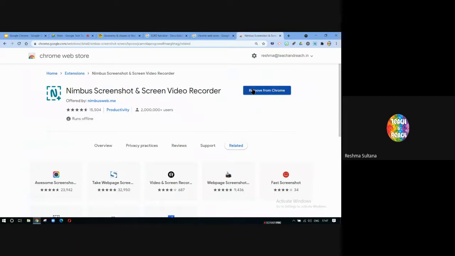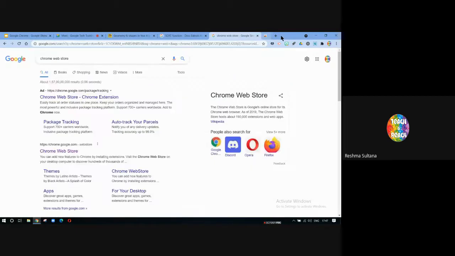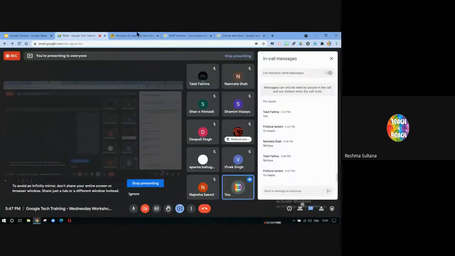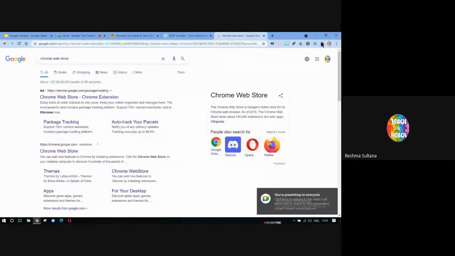And once you think that, okay, the purpose of this is done, I have used it and I don't need it anymore, again, all you have to do is on the top right corner, you will see this puzzle icon. Can you all see this puzzle icon? Please type yes or no in the chat box. Can you all see the puzzle icon here?